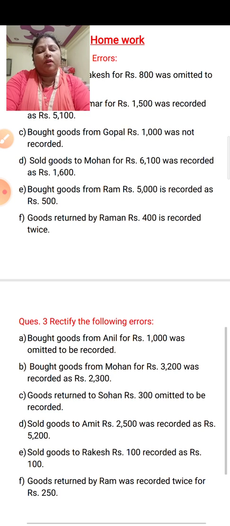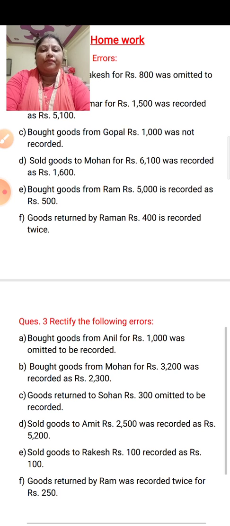You have to solve these questions only in your fair notebook, and once the chapter is done, then you can solve the NCERT questions in your fair notebook. Okay, so till now you have to solve the questions which I will provide you in PDF.